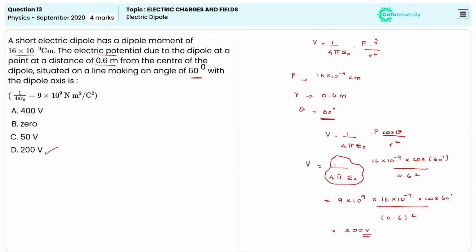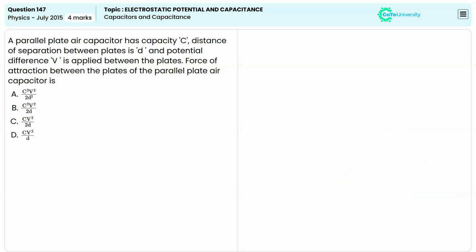So now we are going to solve the next question. The next question here is about the parallel plate capacitor. It's given that a parallel plate capacitor has a capacitance of C, and the distance of separation between the plates is given as D. The potential difference is also given in the question, which is represented as V. The question is about what will be the value of force of attraction between the plates of the parallel plate capacitor.